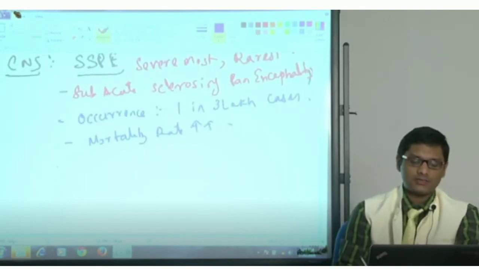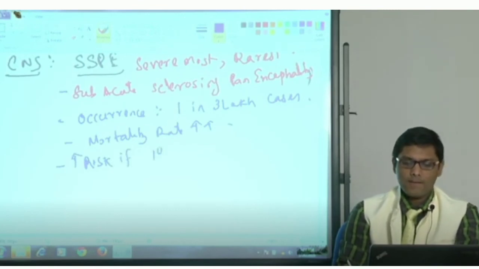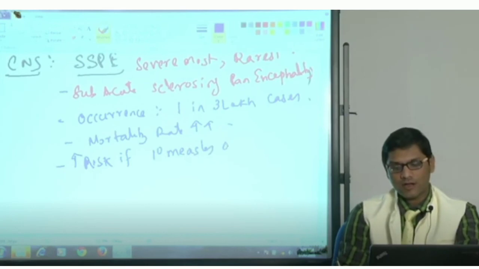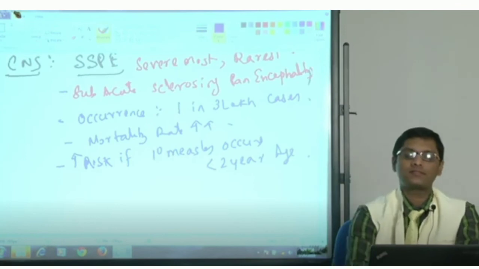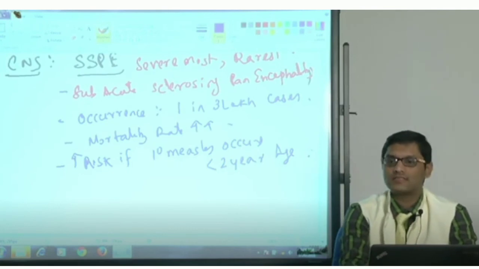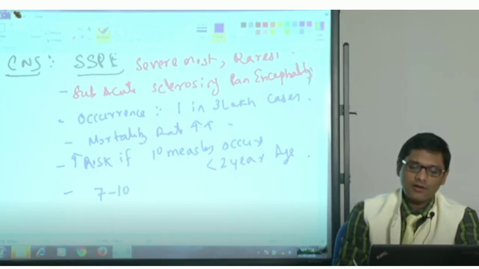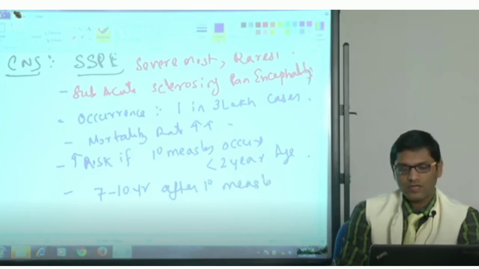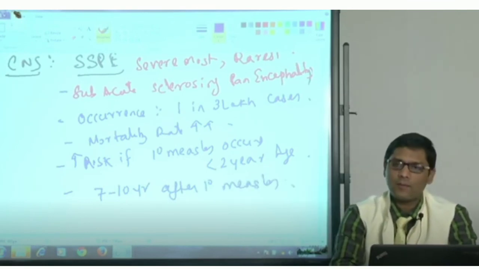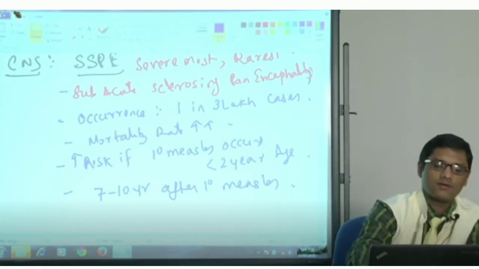The risk is more if primary measles occurs at less than 2 years of age. If primary measles occurs at less than 2 years of age, then the chance of development of SSPE is always higher, and SSPE usually occurs 7 to 10 years after the primary measles. Okay, so this is all about complications of measles.